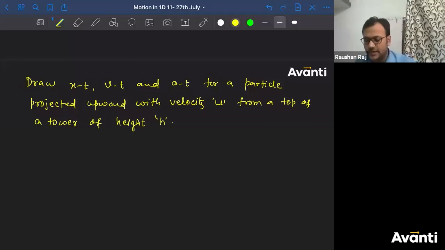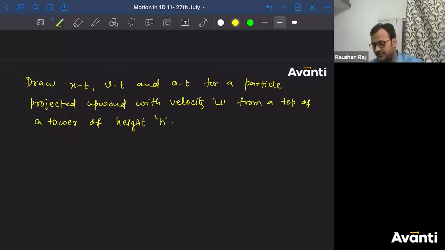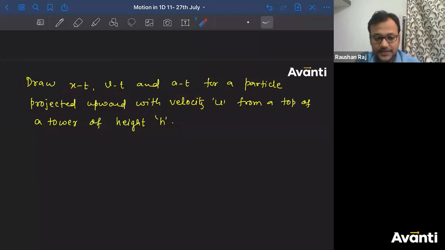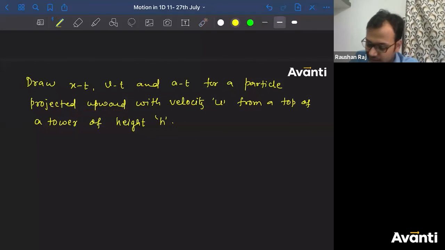You have to do this yourself. Now I have taught you how to draw a graph for a particle projected from the ground, and when the particle is released from the ground. Now it is released from the top of a tower. You have to draw a graph for x versus t, v versus t, and a versus t for a particle projected upward with velocity u from the top of a tower of height h.